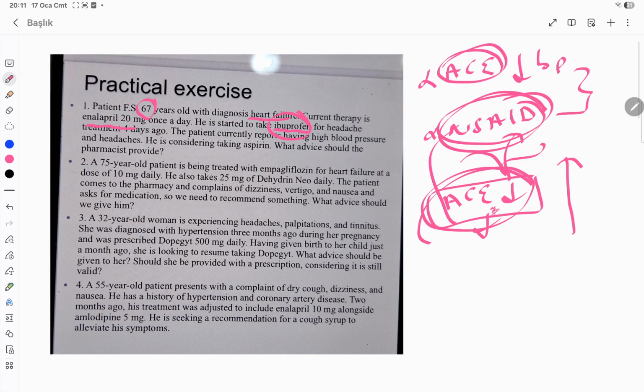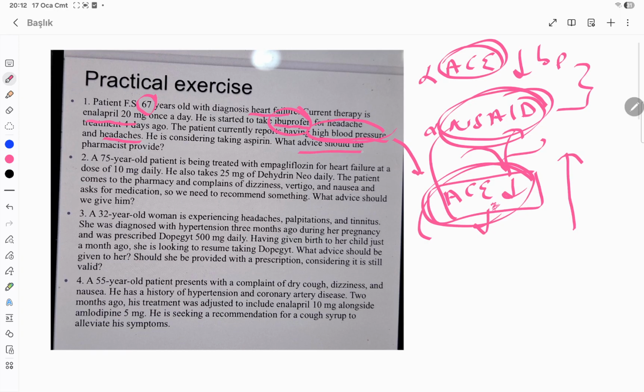This person sees high blood pressure, just like we said. This person sees headaches, but why did the headache happen? Because once the blood pressure is changing, you will see headaches. That's normal. What's the advice?